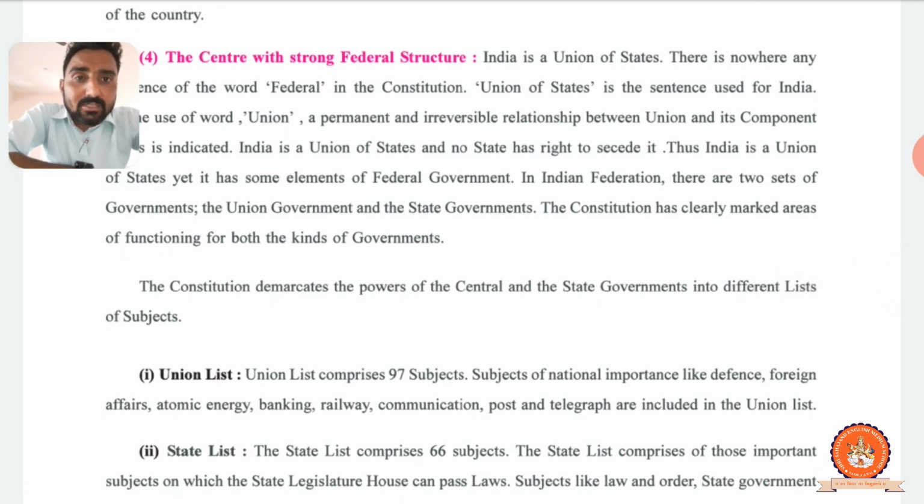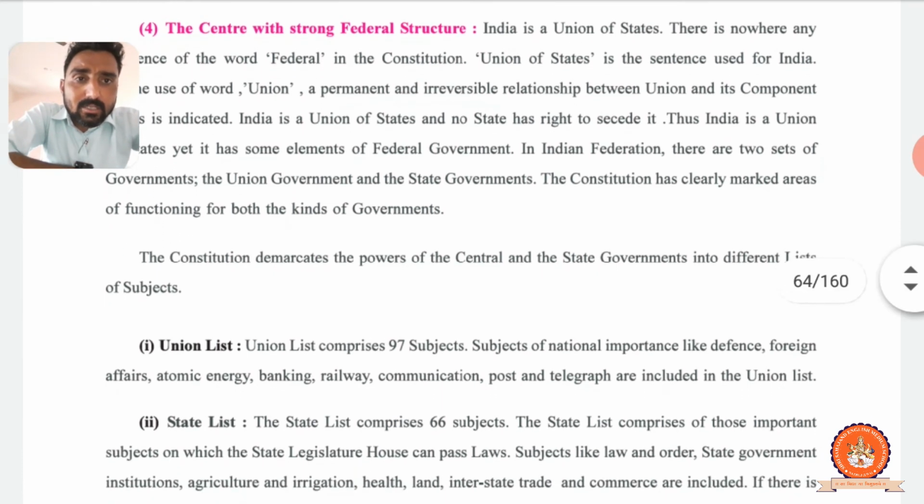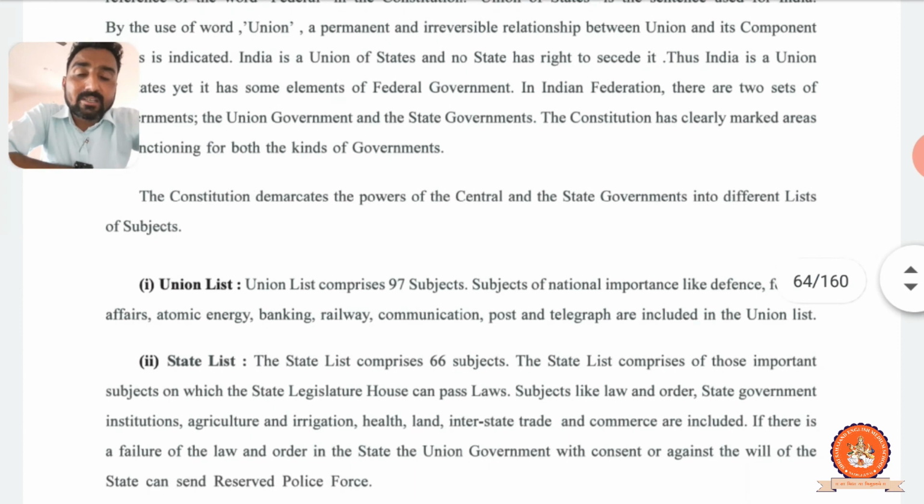The constitution demarcates the powers of the central and the state government into different lists of subjects, right? See, there are two lists: the union list and the state list. The union list is about the central government and is applicable for our whole country, and the state list is applicable only for the particular state. Clear? Here is the union list, full paragraph important.